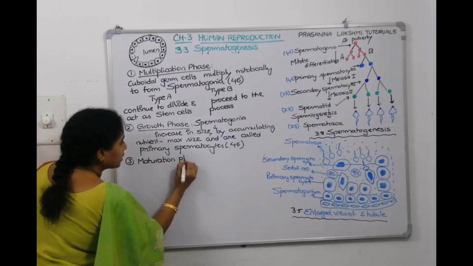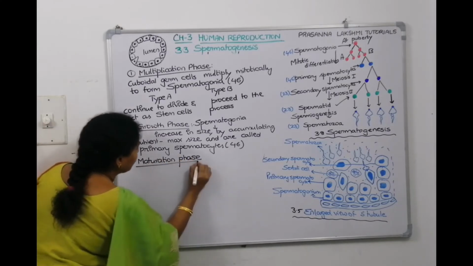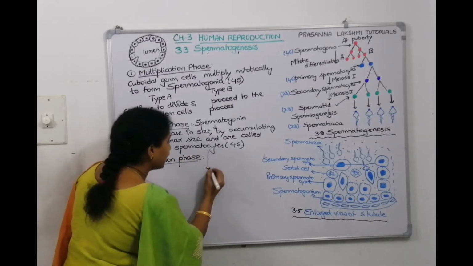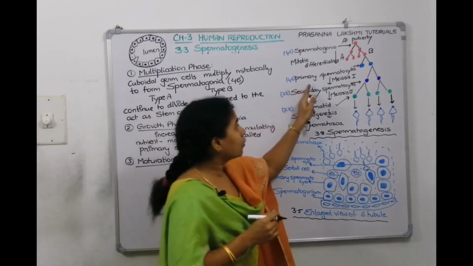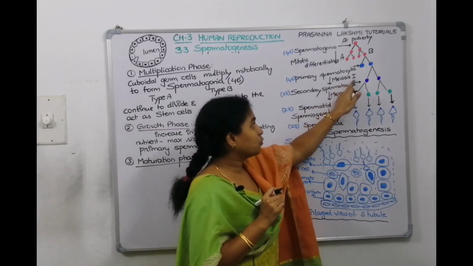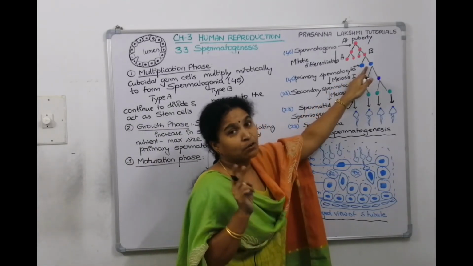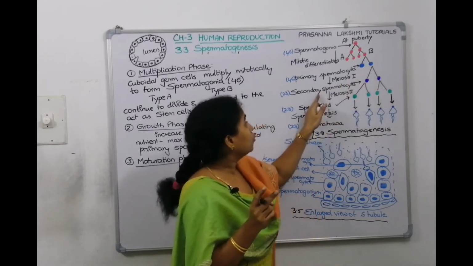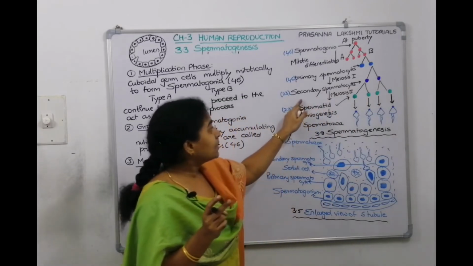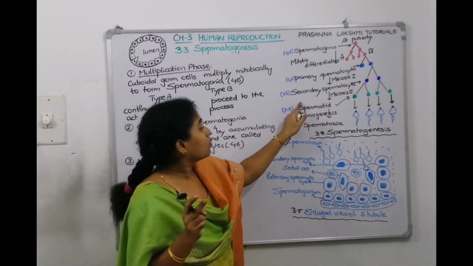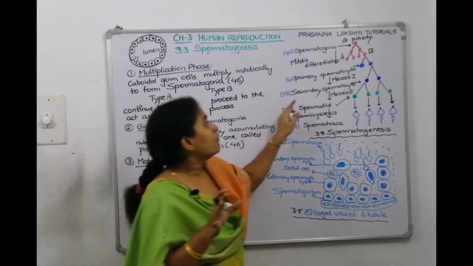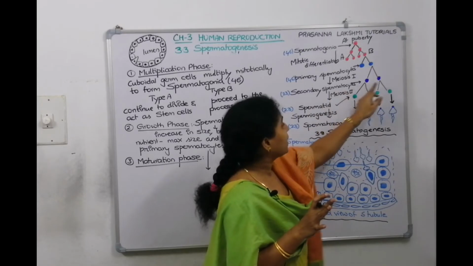In spermatogenesis, the third phase is called the maturation phase. The primary spermatocyte starts reduction division. It undergoes meiosis 1. One primary spermatocyte, if it undergoes meiosis 1, will make two secondary spermatocytes. Since it is meiosis 1, a reduction division, the chromosome number, the ploidy, will become 23, not 46. From one primary spermatocyte, you get two secondary spermatocytes.